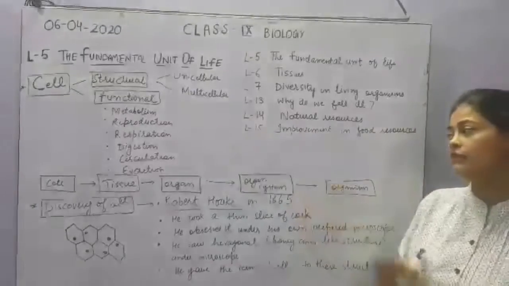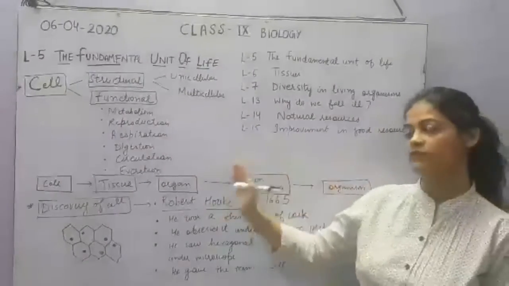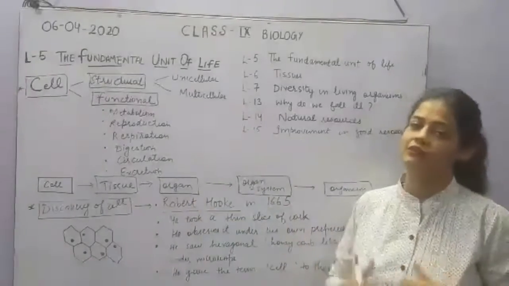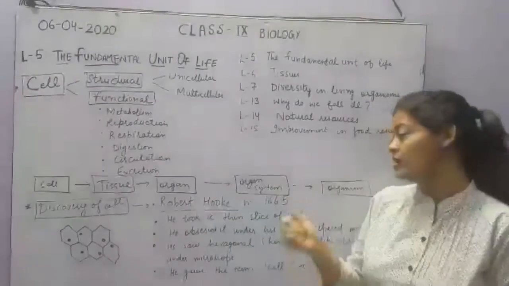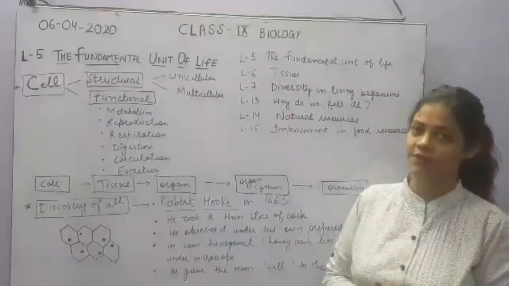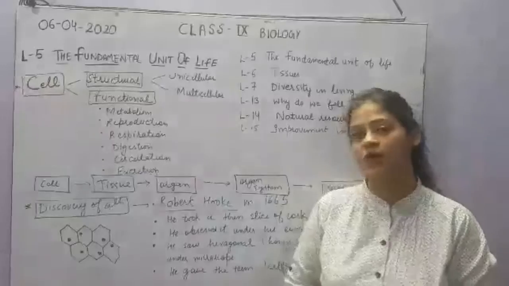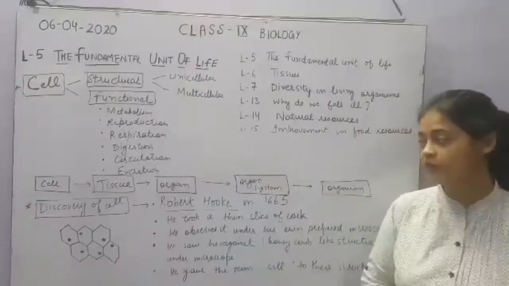It is not like the cell will directly form the organism. There will be some different steps. The various organs and various tissues together will form the organism. That will be in the case of a multicellular complex organism. So this was just the basic idea why the cell is called the structural and functional unit of life.